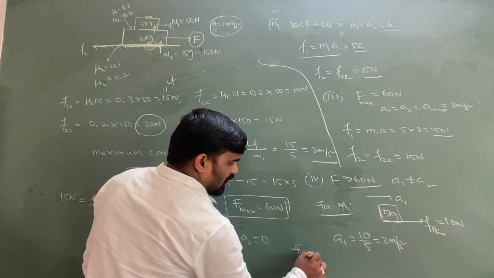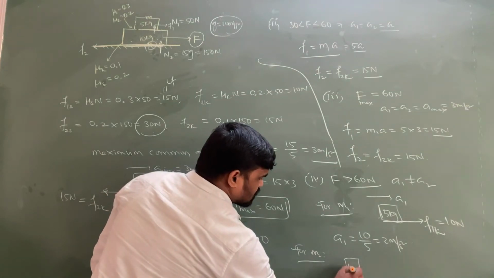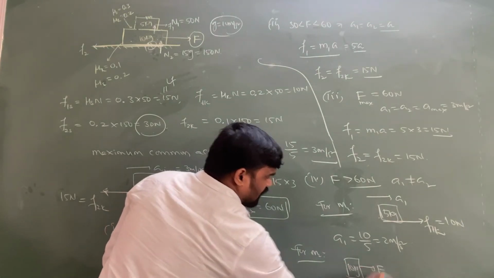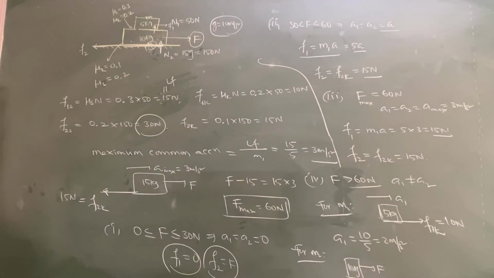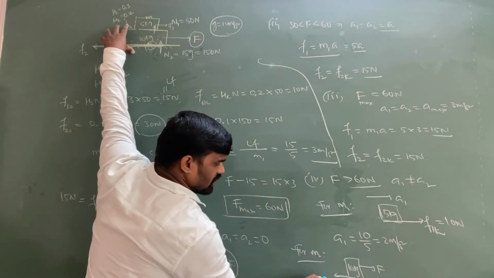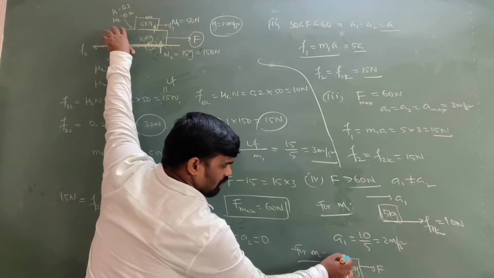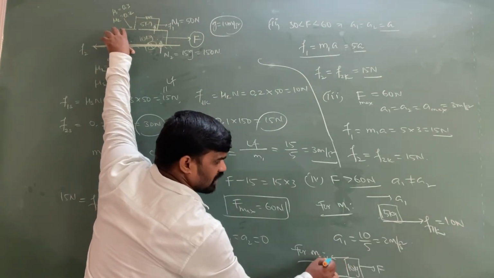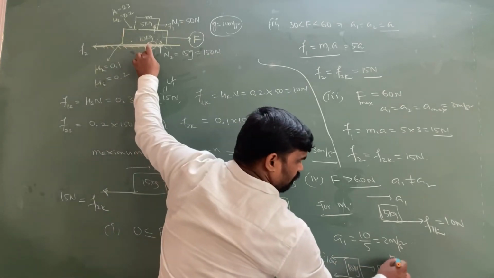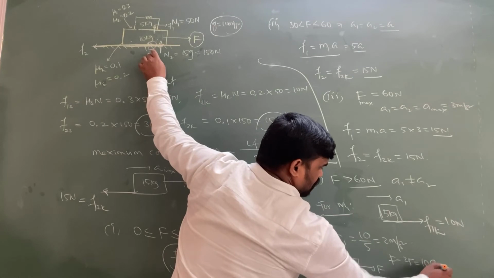For the lower block, I already told you, three forces are acting. This is the 10 kg block. One is the applied force, whose value is greater than 60 Newton. Two frictions act between the lower block and the ground and upper block: one is 15 Newton, and the other, between the lower and upper block, is 10 Newton. So we can write F minus 25 equals 10 A2.